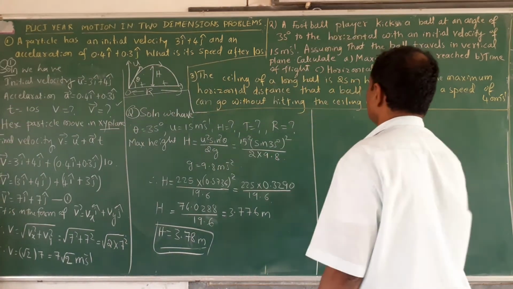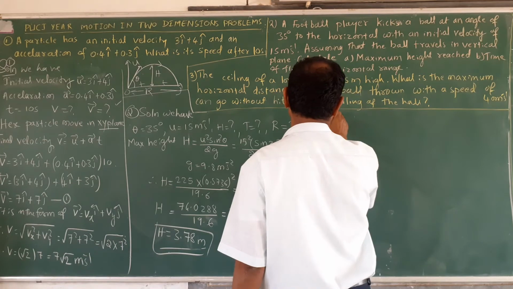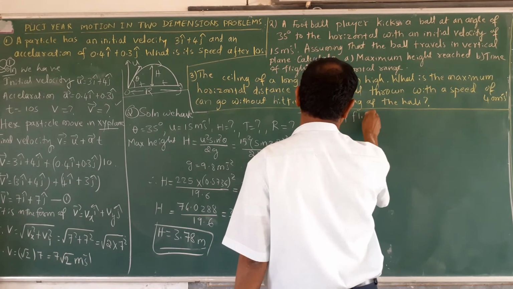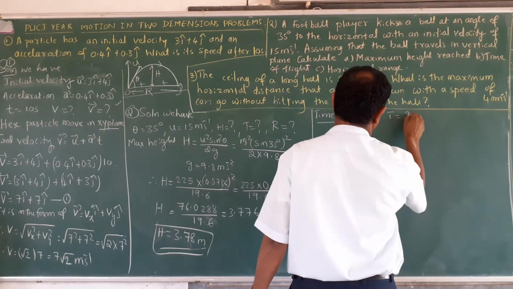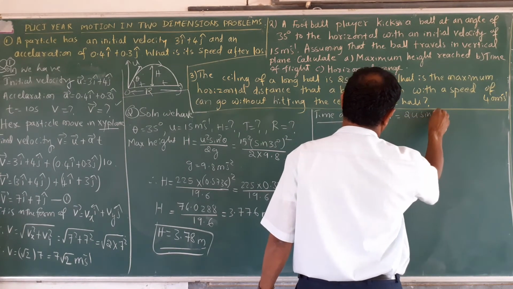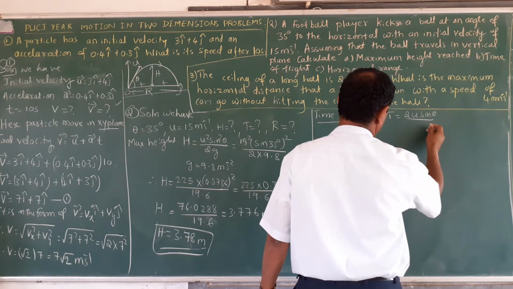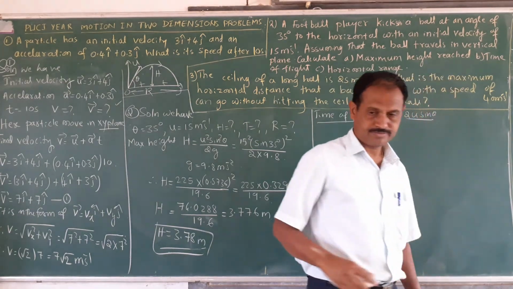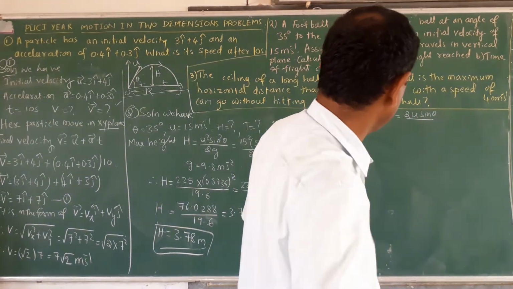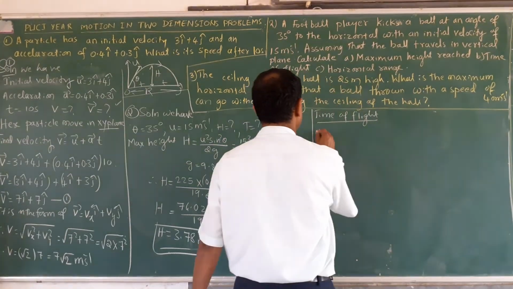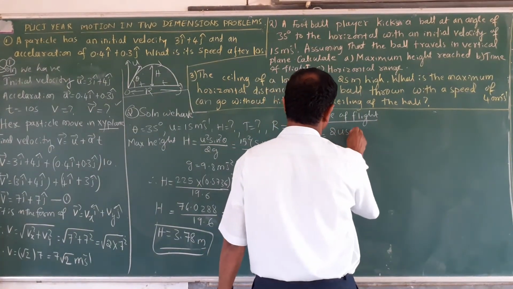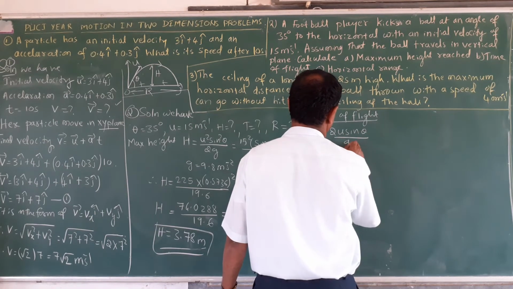Then you come to the time of flight. What is the formula for the time of flight? T is equal to 2u sin theta upon g.